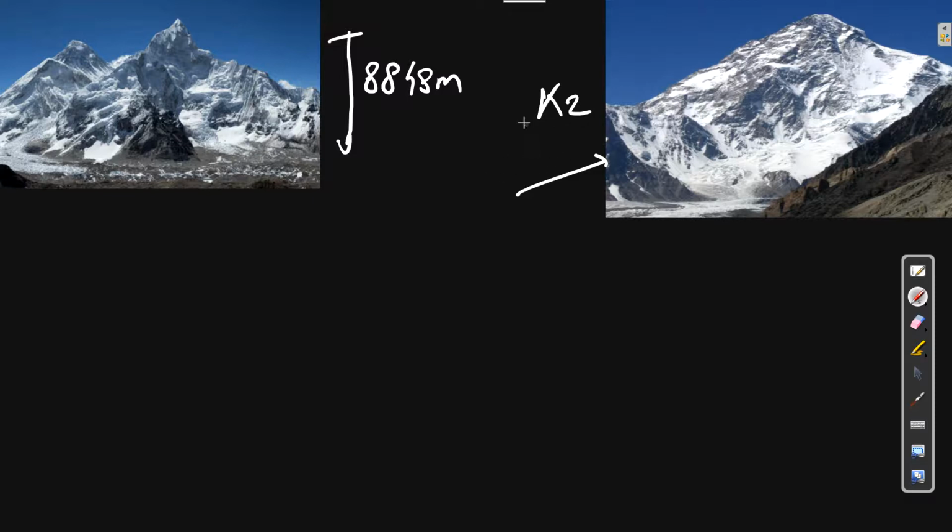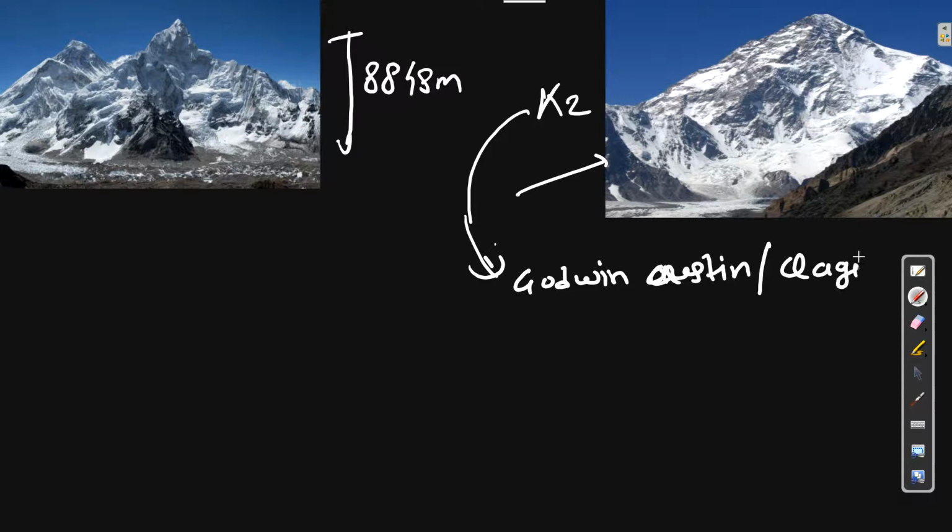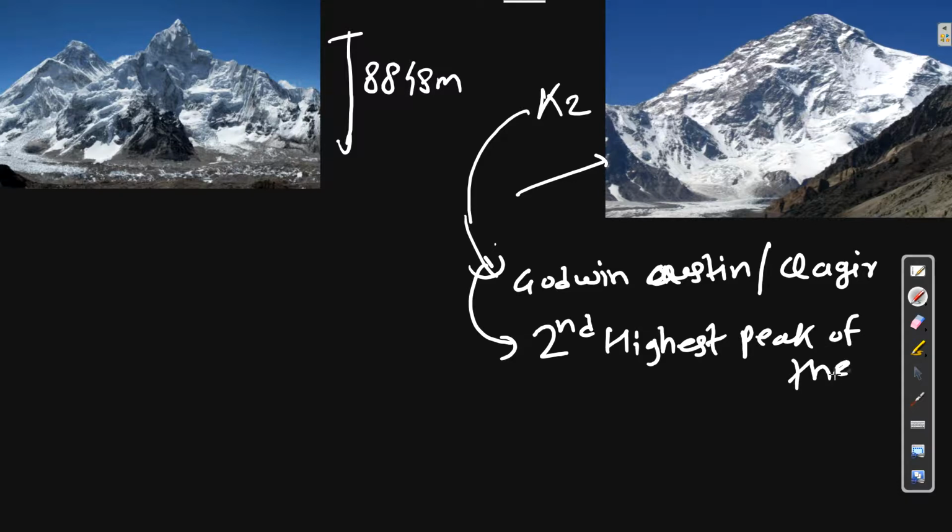One of the names for Mount K2 is Godwin Austen, or sometimes it is also called Kagir. Second point, it is the second highest peak of the world. Compulsorily remember this. First highest peak of the world is Mount Everest, second highest peak of the world is Mount K2, which is in India, while Everest is in Nepal.